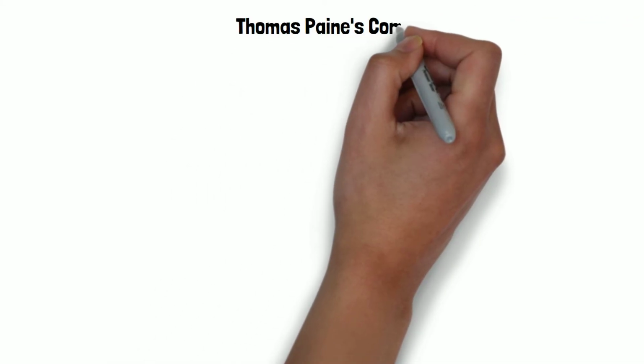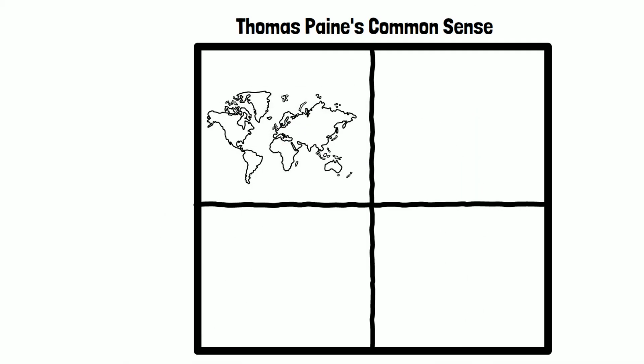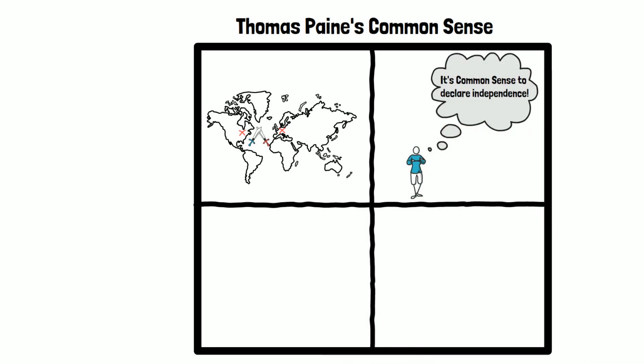The last document we'll talk about is Thomas Paine's Common Sense. During this time, the British colonies were in open rebellion against the British government. They weren't sure if declaring independence was the best choice, so Thomas Paine wrote a small pamphlet called Common Sense. Thomas Paine wrote it was common sense to declare independence from Britain.